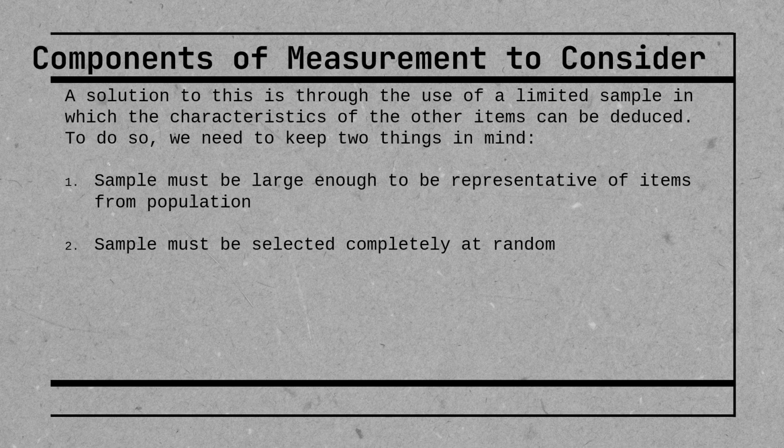So what do we do in these circumstances, right? We want to measure everything, but we can't physically do it. So one solution is through the use of a limited sample in which the characteristics of the other items can actually be deduced by what we measure, okay? So essentially taking proxies, right? So to do this, we need to keep two things in mind. The first is our sample must be large enough to be representative of the items from the population. And the second is the sample must be selected completely at random. So these are the two criteria that we need in order to bypass this limitation that we have surrounding the data that we can collect.